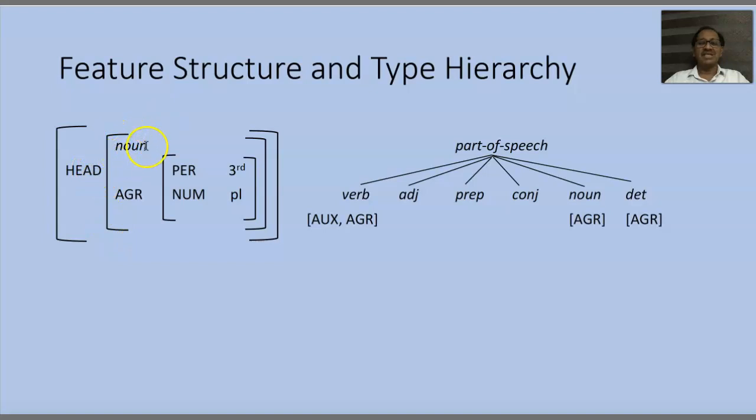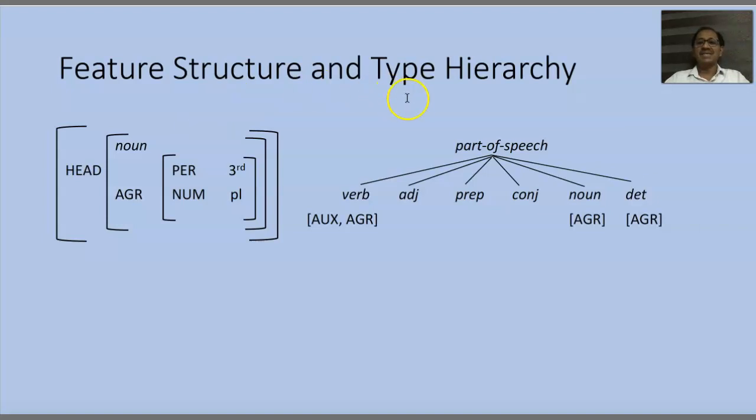That feature structure is a noun, which is actually parts of speech, and noun contains a feature called AGR, and that AGR is also a feature structure, which is the innermost feature structure, which contains two features, person and number, and person's value is third and number value is plural. This constitutes the feature structure of the word boys, right?